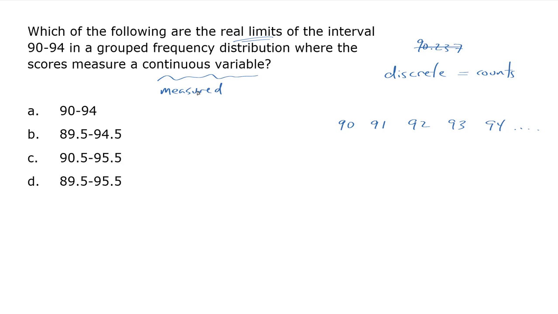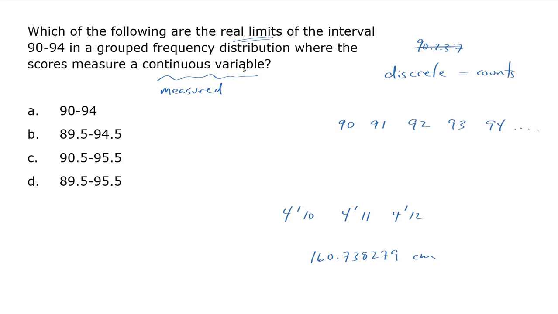So if I asked you how tall you are, you don't have to be 4 feet or 5 feet or 6 feet. You could be somewhere in between. And again, you don't have to be 4 foot 10 or 4 foot 11 or 4 foot 12. You could be somewhere in between one of these. I could get as specific as I want to be. If I was measuring in metric, I could say that you are 160.73829 centimeters tall. We could get even more accurate if we had a more accurate way of measuring.